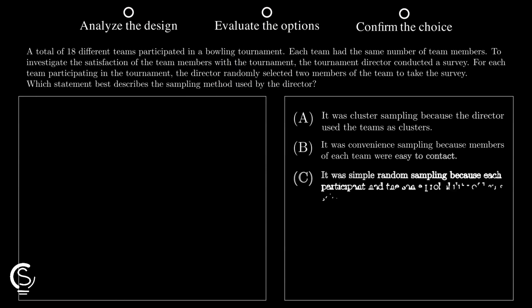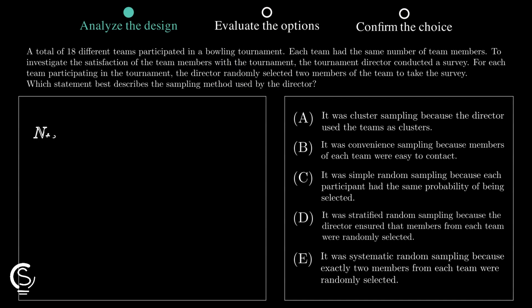The tournament has 18 teams, each with equal members. The director picks 2 members from every single team. This structure implies that teams are treated as distinct groups or strata.